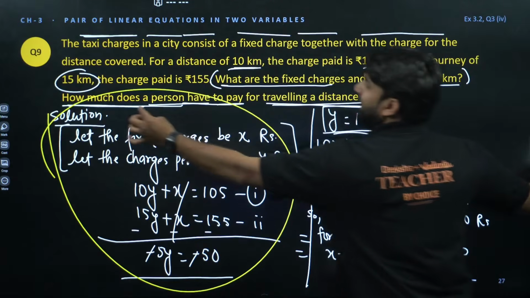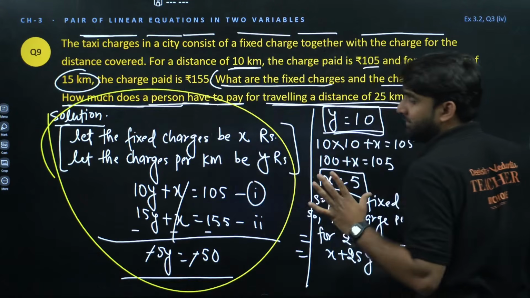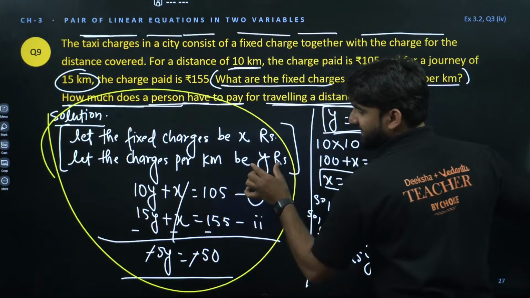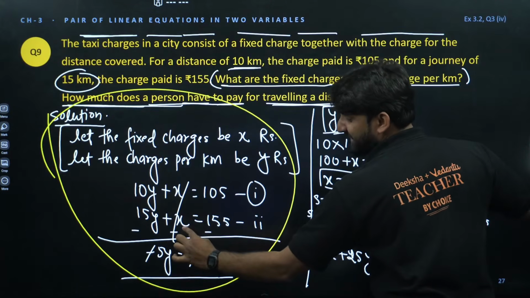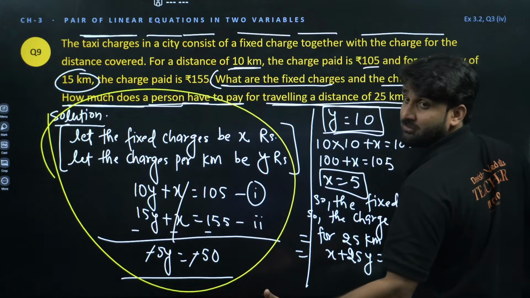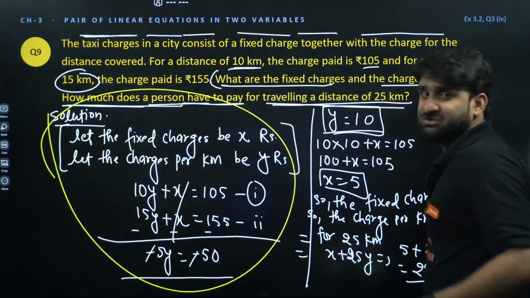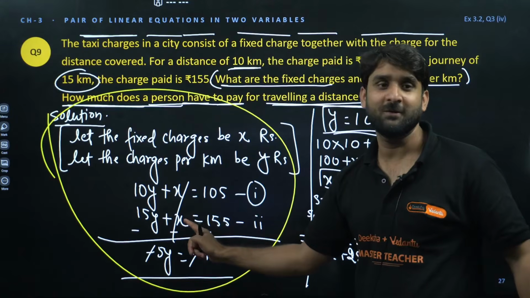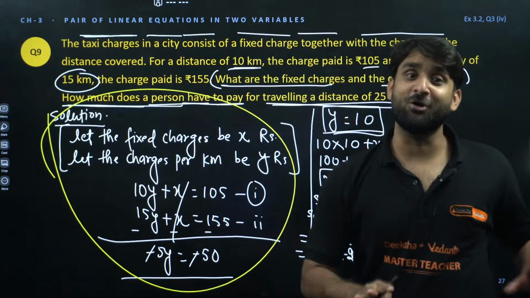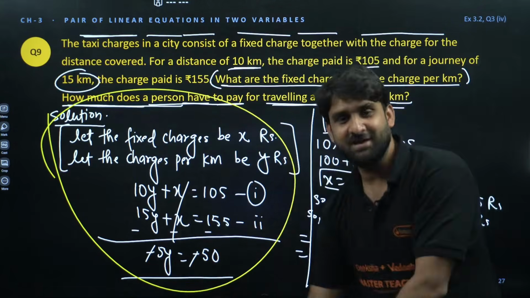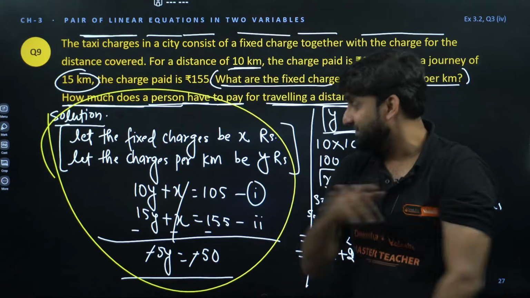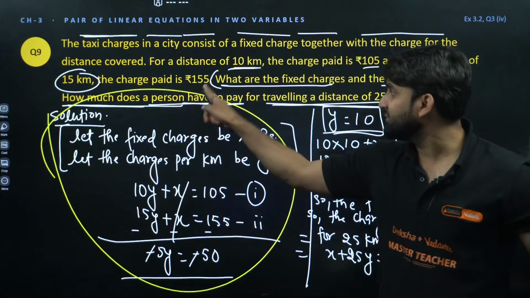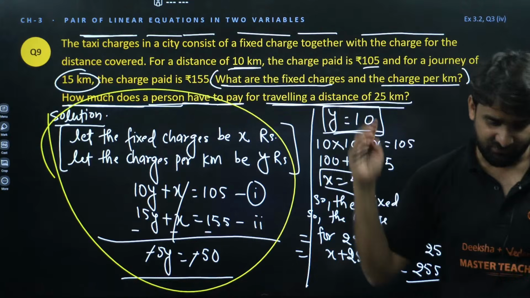In the second case, if you are traveling for 15 kilometers, so 15 into y, because y is the charge per kilometer, and plus x also, because there is a fixed charge, which is fixed. If you are just sitting in the car and deboarding from the car at the same place, you have to pay this much amount, which is fixed, whether you are traveling or not. That was the fixed charge. So the bill was 155 rupees. And solving the question, we got the result.